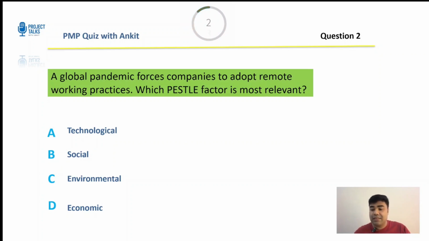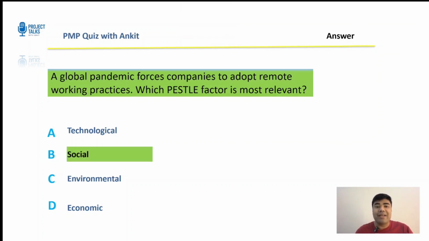All right, let's see. Okay, the correct answer is social. Now, a pandemic changes how people live and work, a behavior and social change. Remote work is a social adaptation. Now, why not technological? Well, technology enables remote work, but the driver here is a behavior change caused by the pandemic. It definitely is not environmental because a pandemic is not an ecological issue.